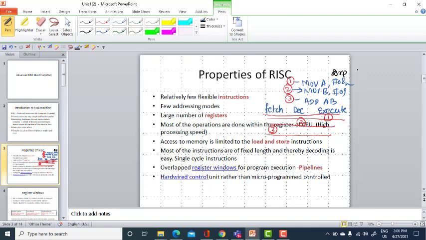But here, since we have a huge number of registers, we can store the data inside the registers. Accessing data from the register is much easier, and the execution speed will be more. All these registers can act as a local memory. It's not an external memory. Whereas a CISC processor will have dedicated registers for specific operations.